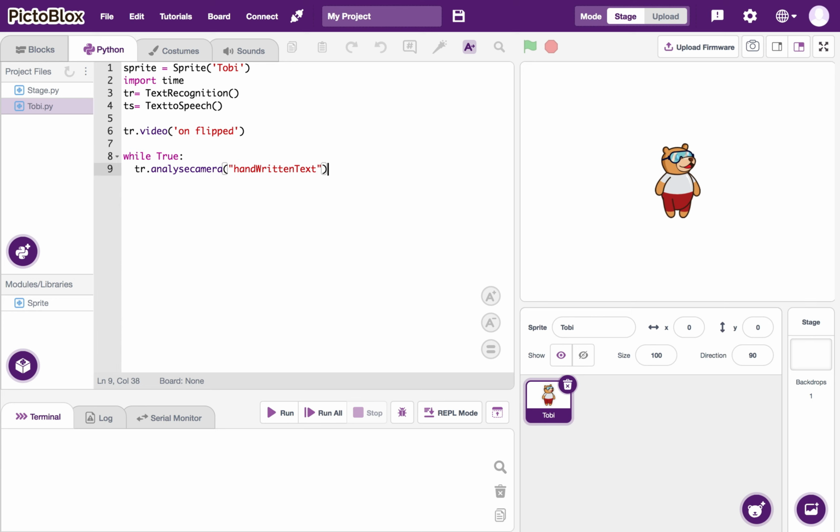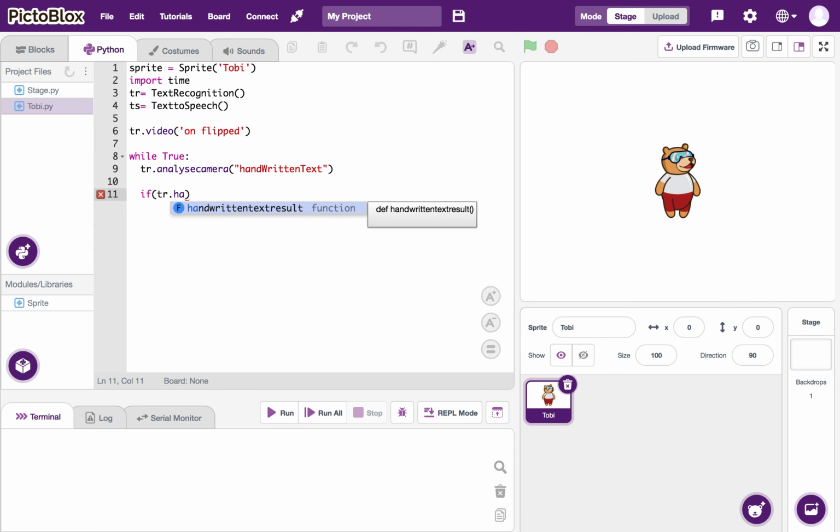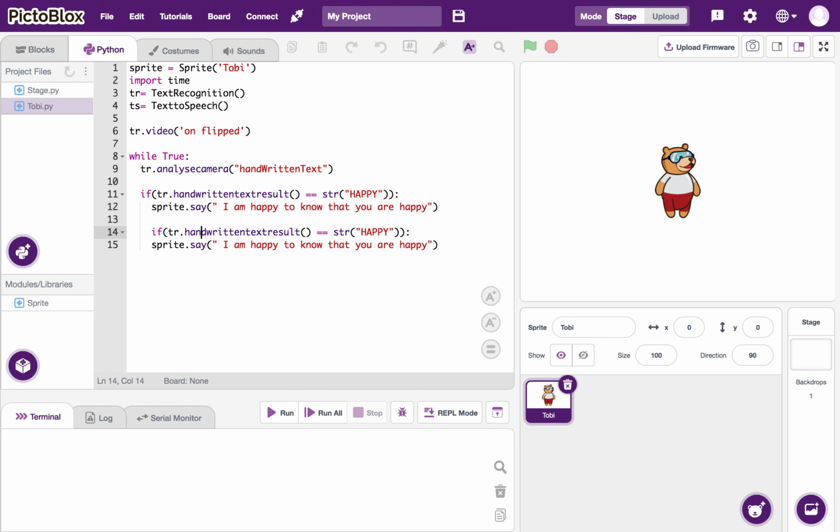First of all, we are going to specify an if condition, which is going to identify if the handwritten text is written as happy. So it will display the content as, even I am happy to know that you are happy. Then after that, we are going to use the elif statement, because we need the comparison at each step. So for that, we are going to specify the next condition as sad, and it is going to display, never be sad, as everything in life is full of ups and downs.